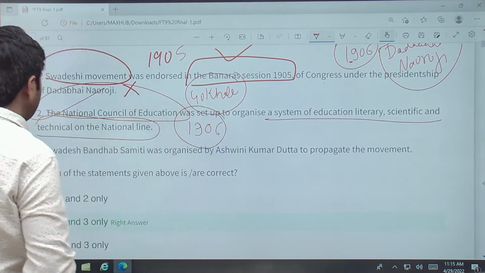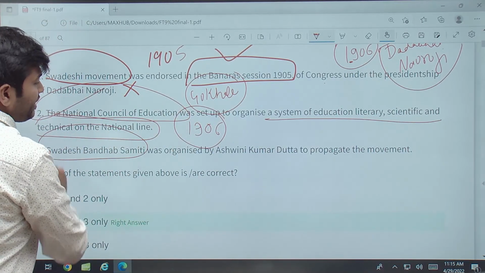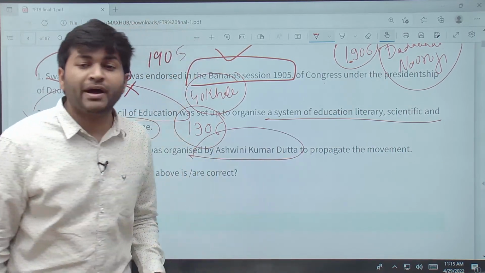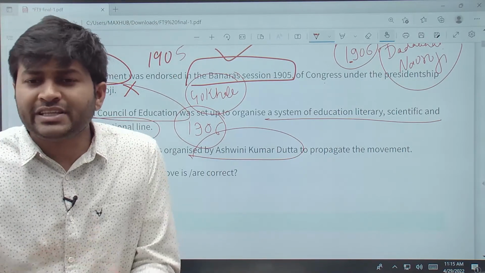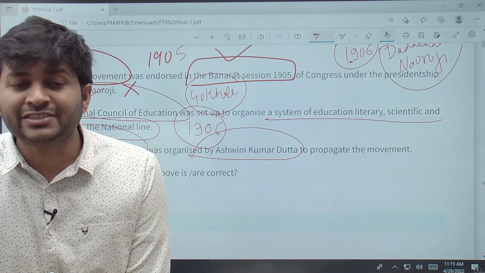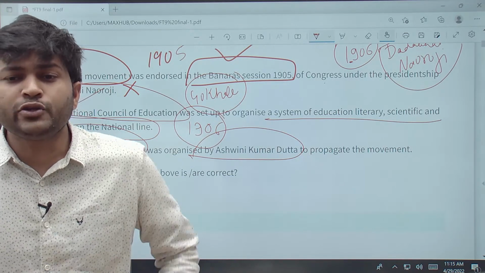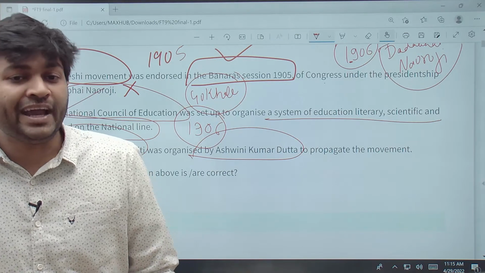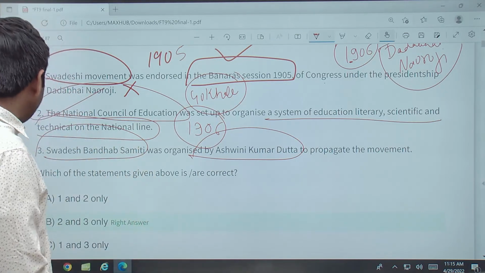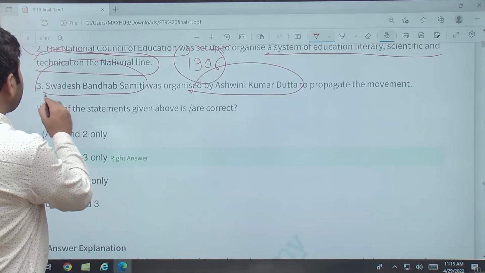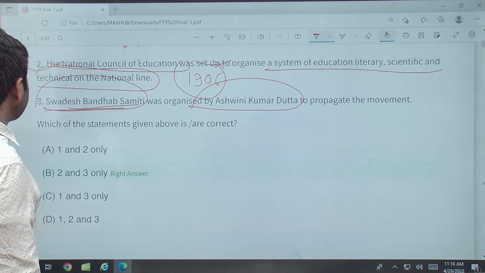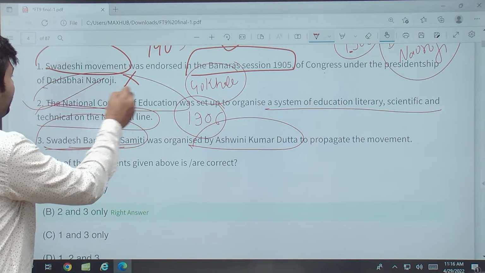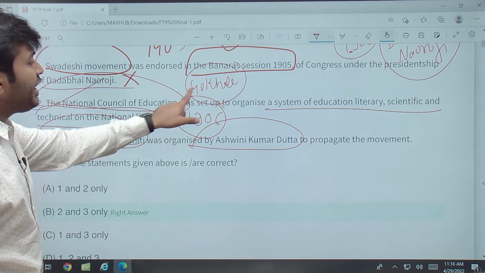In the 1906 Congress session, the Swadesh Bandhav Samiti was organized by Ashwini Kumar Datta. Various samitis were formed in 1906. Why? Because they wanted to spread the message and bring in more volunteers for the Swadeshi movement, the anti-partition movement. That is why Ashwini Kumar Datta also organized the Swadesh Bandhav Samiti. So the first statement here is wrong, because the 1905 session was not under Dadabhai Naoroji, it was under Gokhale.